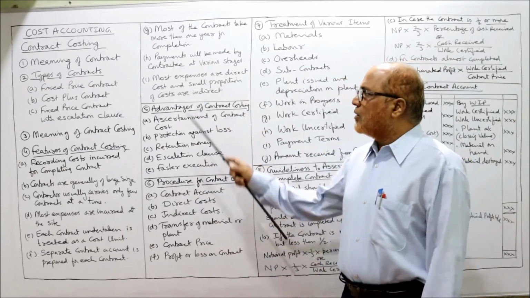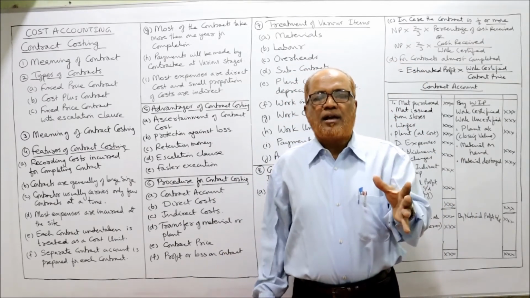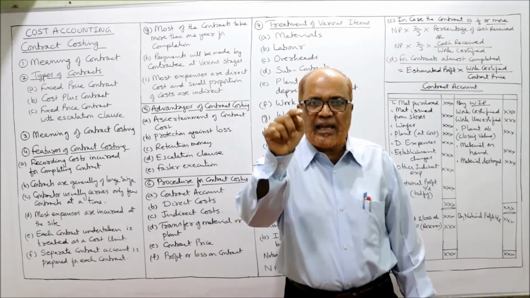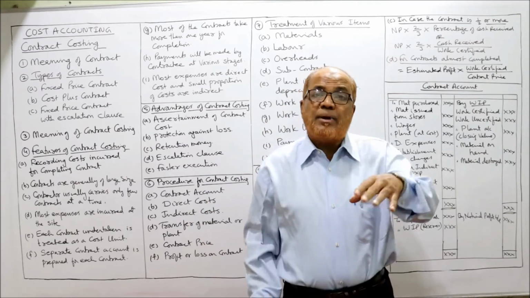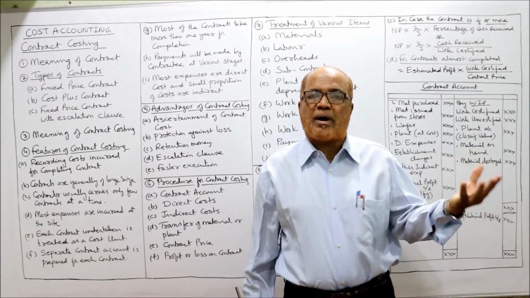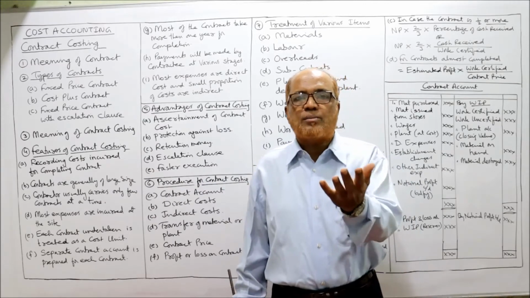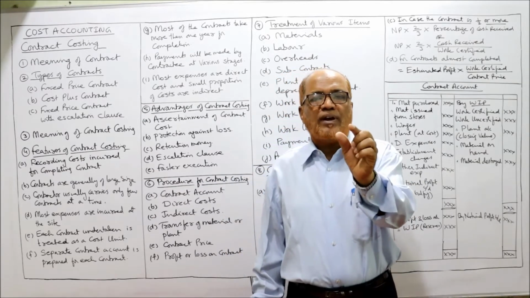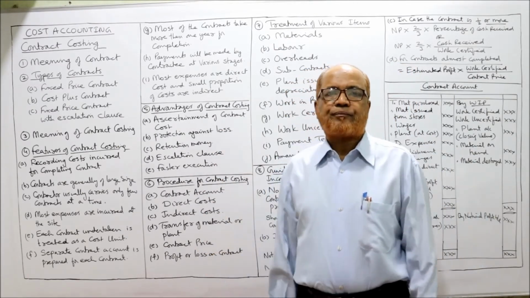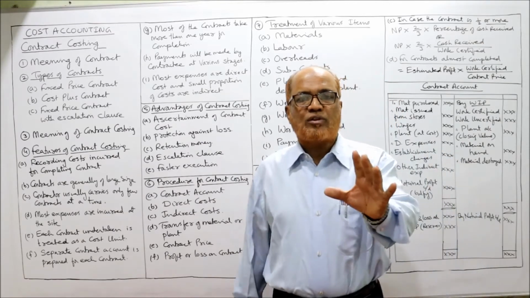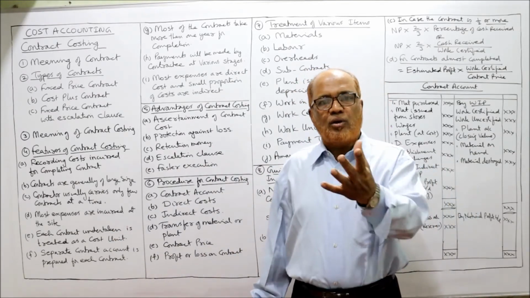Most expenses are direct cost and a small proportion of cost is indirect cost. The cost can be divided into direct and indirect. Direct cost is that cost which is specifically incurred on the particular contract. So most of the expenses are direct only. Some indirect costs are there like administration cost or marketing cost. So these costs will be apportioned between different contracts on some suitable basis. But the proportion of indirect cost is very small. Most of the costs are direct only. So these are the features of contract costing. In examination, a theory question will be asked about what is contract costing, what are the features. So just now you have listened to the lecture, you will be able to write.